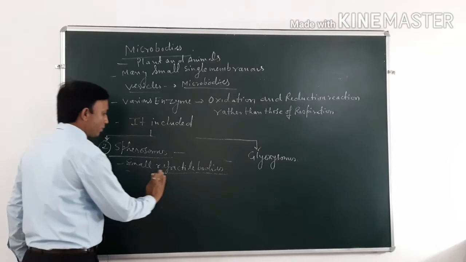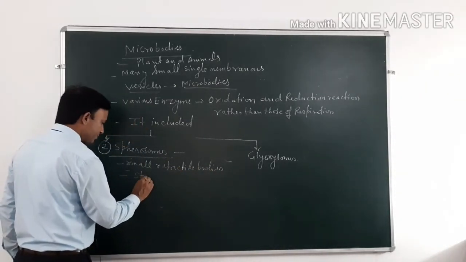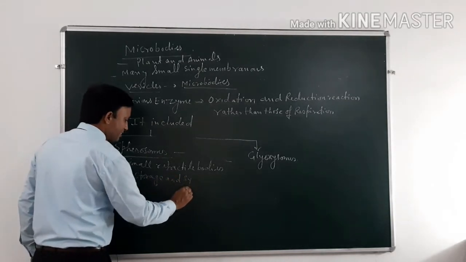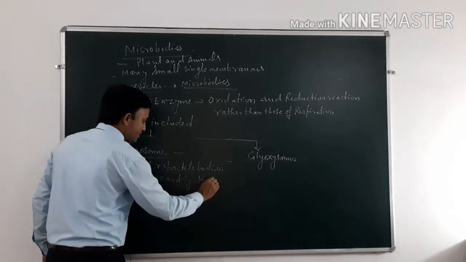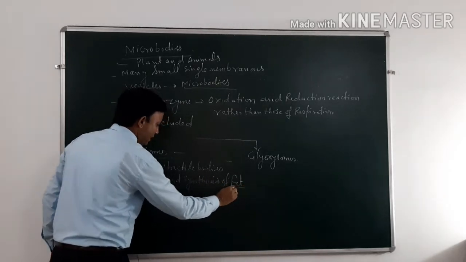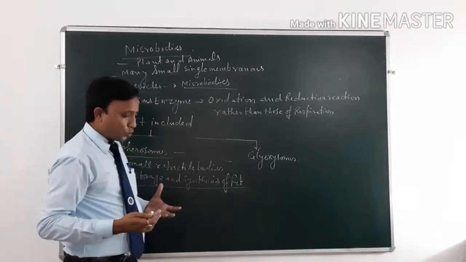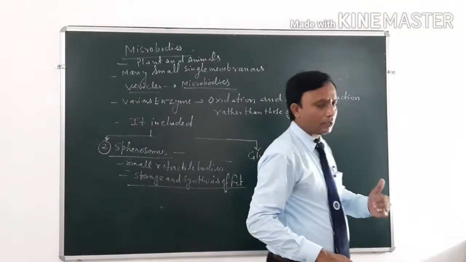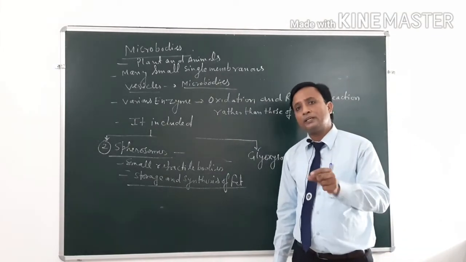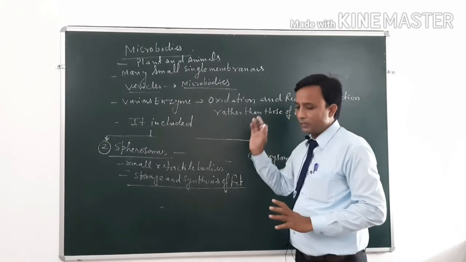They have an important role in storage and synthesis of fat. This is the main important role of the spherosome. Storage and synthesis means first of all they synthesize the fat molecule, after that it is stored inside them. This is the main function of the spherosome.